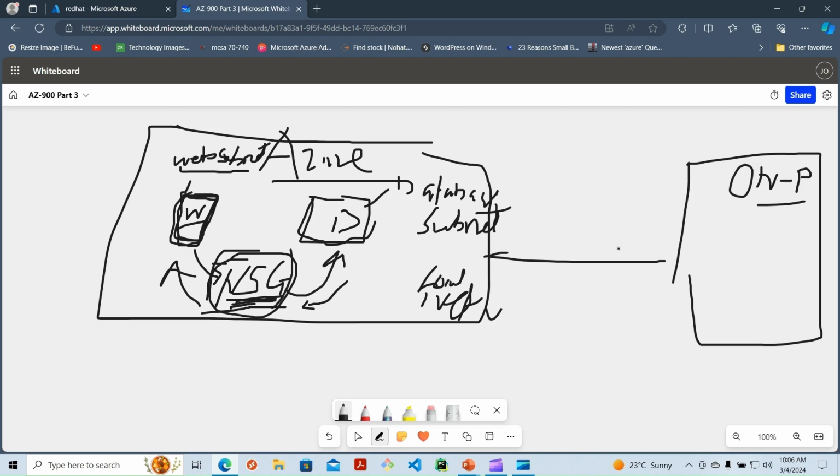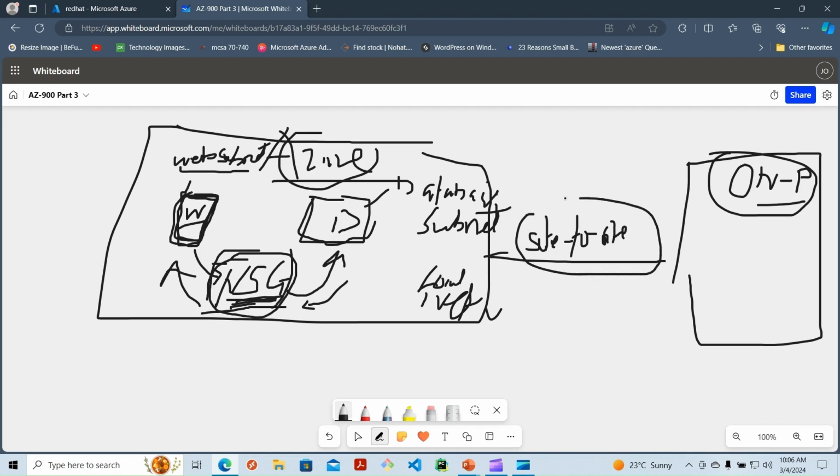But just for you to understand what a local network gateway is, a local network gateway is created whenever you have a VPN network gateway. The VPN network gateway is what will assist when you want to deploy what we call site-to-site VPN. So site-to-site VPN is going to connect the Azure site and the on-premises site. So for the site-to-site VPN to function correctly, we'll have that VPN gateway created on the Azure side and the local network gateway created.